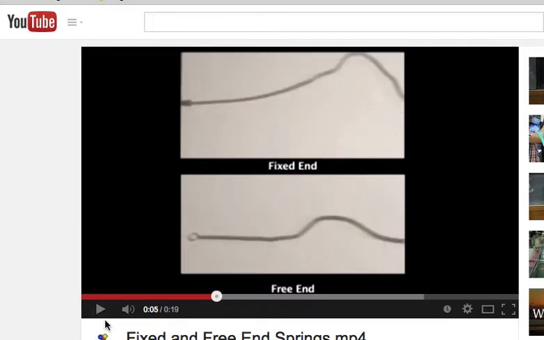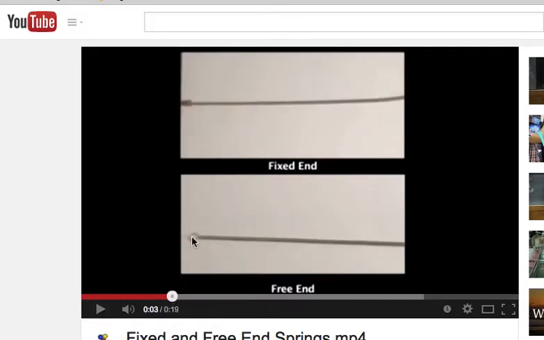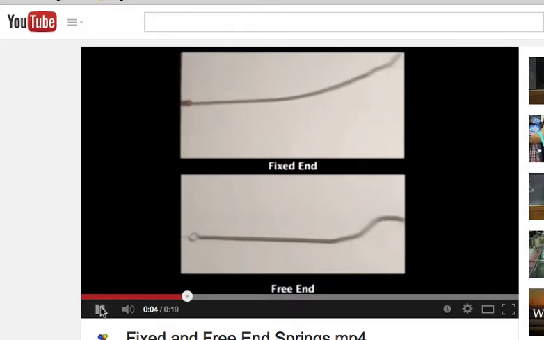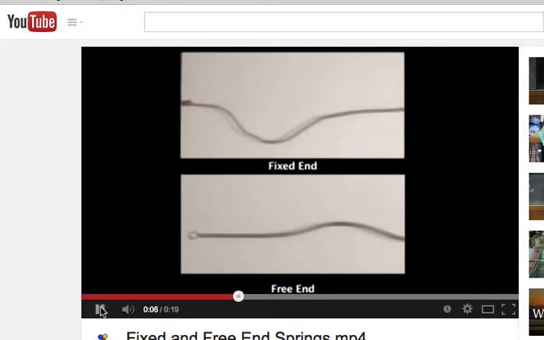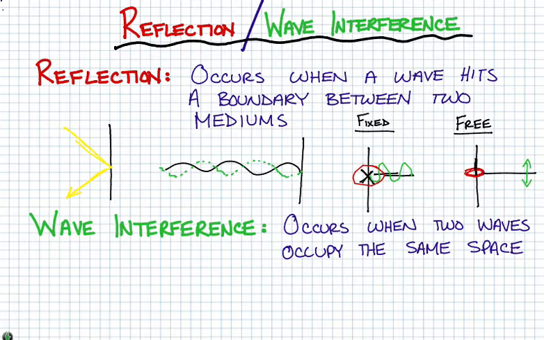So as awkward and silent as this video is, I think it does a pretty good job. If you watch this free end right here, as that wave travels over, it will move up and it'll send the wave right back. So important to realize, a fixed end will invert the wave, it will reflect it over the equilibrium point, and a free end will send that wave right back along, on whichever side, above or below the equilibrium point, that it was initially traveling.